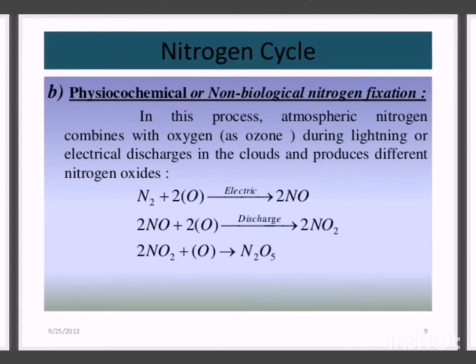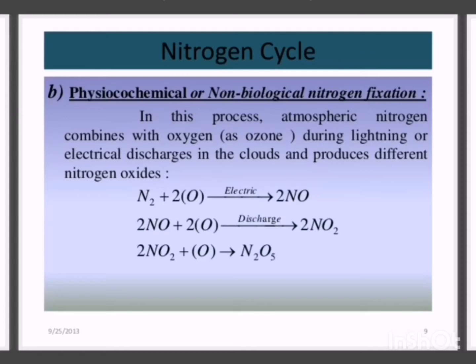So, what is physiochemical or non-biological fixation? This process takes place during thunderstorm. Atmospheric nitrogen is fixed when electric discharge occurs. So in this process, the atmospheric nitrogen combines with oxygen, which is present as ozone form O3, during lightning or electric discharge or thunderstorm in the cloud and produces different nitrogen oxides.